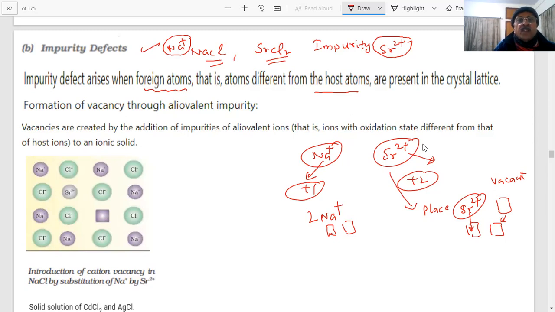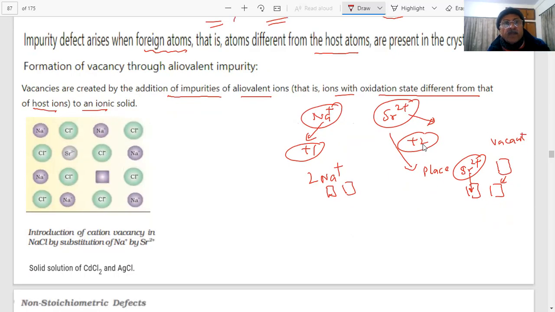What we are saying is formation of vacancy through aliovalent impurity. Aliovalent impurity means the oxidation state of the ion coming in is different. If the oxidation state was the same, if cesium plus is coming in place of sodium plus, then each cesium plus will replace one sodium ion, and there is no vacancy. But if a 2 plus ion is coming, then vacancies are created by the addition of impurities in aliovalent ions, that is ions with an oxidation state different from that of the host ion, to an ionic solid. Clear?